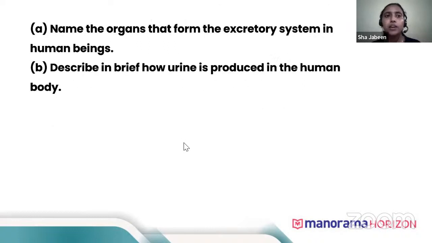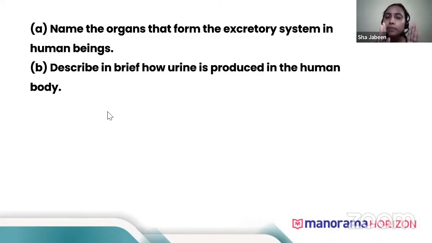Now here you can see, name the organs that form the excretory system in human beings. What are the organs? Kidneys, ureter, urinary bladder, and urethra. These four organs form the excretory system in human beings, in which the kidney is the one which filters the blood. Next, describe in brief how urine is formed in the human body.